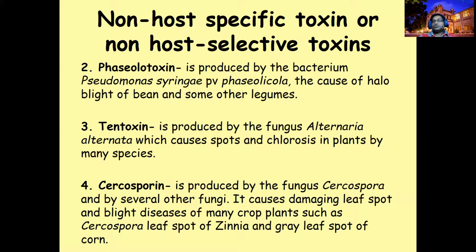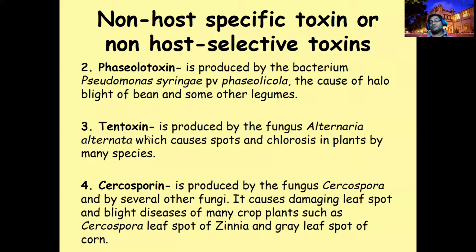The third group is tentoxin. Tentoxin is produced by Alternaria alternata, a fungus. It mainly produces leaf spots. In any plant, Alternaria alternata can cause spots or chlorosis.